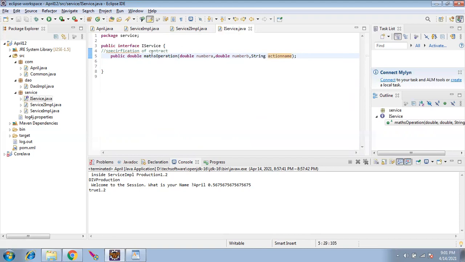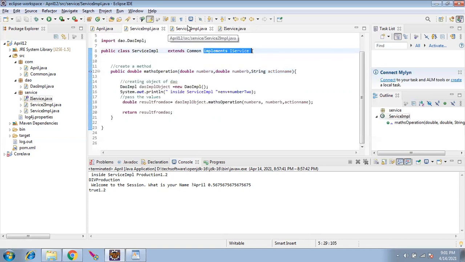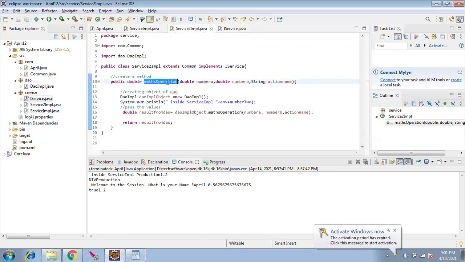If we don't have an interface, every single developer will start writing their own method names. There will not be any control. If I have an interface, just imagine the situation. Service implementation 1 and 2 both have the same method name.